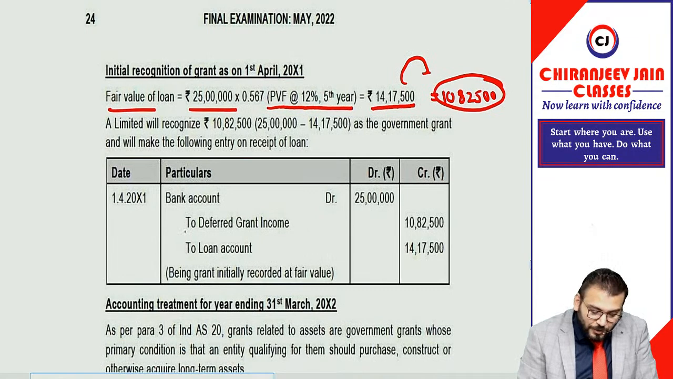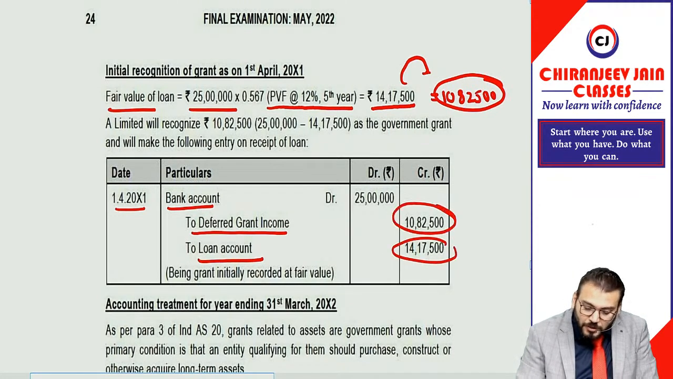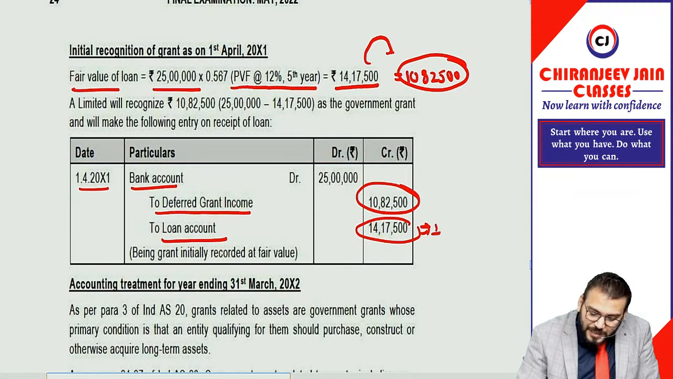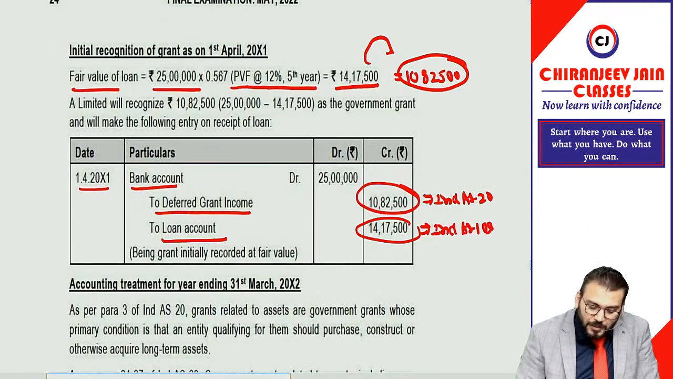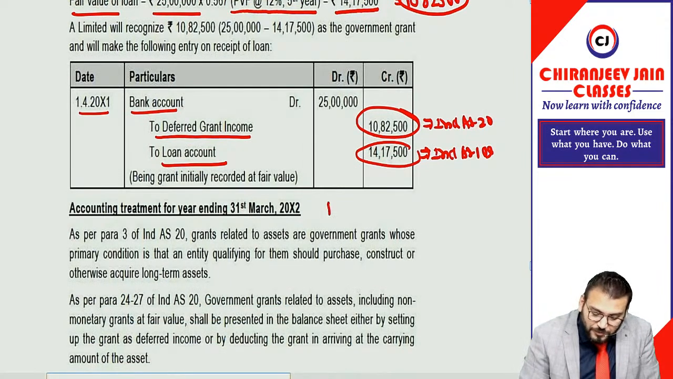So what journal entry will we do? On the first date, bank account debit, to deferred government grant and to loan account. In this we will apply Ind AS 109 for the loan and Ind AS 20 for the grant. And of course on the same day they purchase the property, plant and equipment, so we can pass one more journal entry: property, plant and equipment account debit to bank, purchased at 50 lakh.